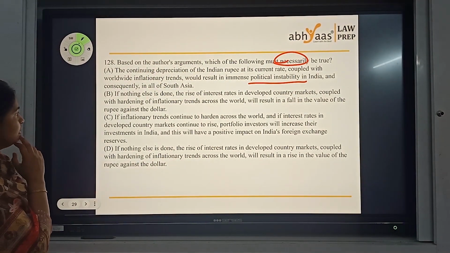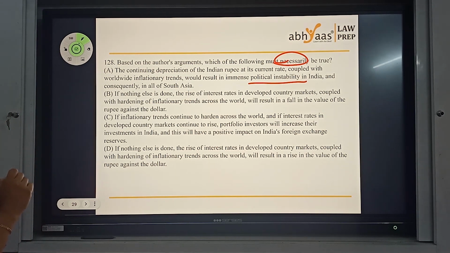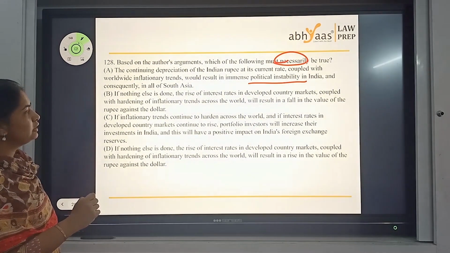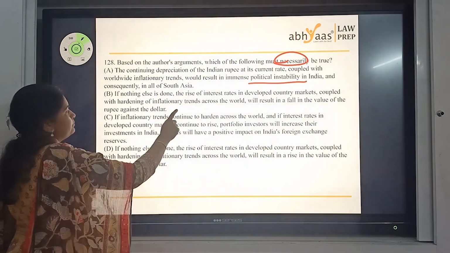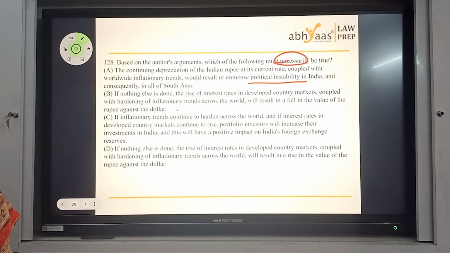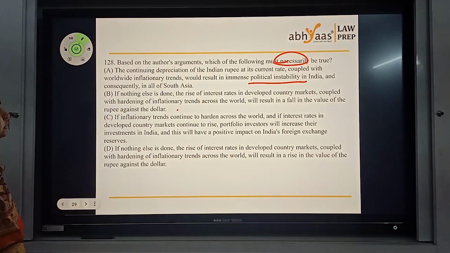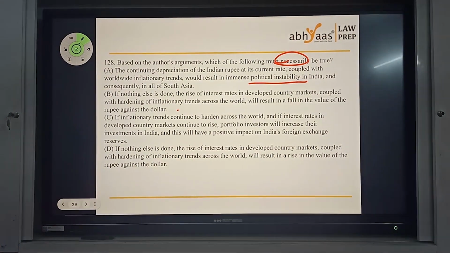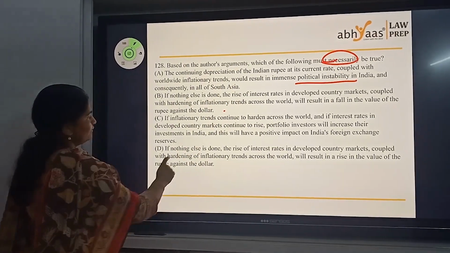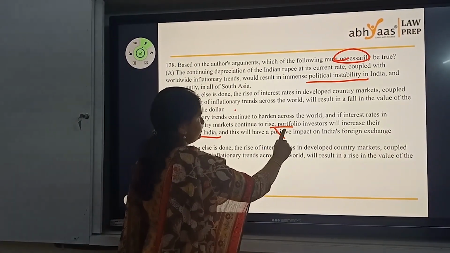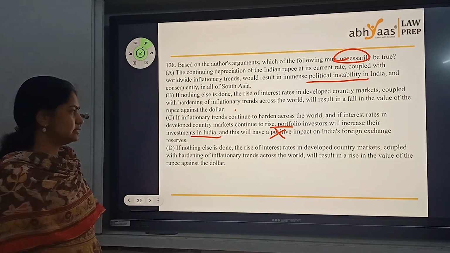Let's see that. If nothing else is done, the rise of interest rates in developed countries, coupled with hardening of inflationary trends across the world, will result in a fall in the value of rupee against dollar. Maybe. This is my answer. Let's see other options. If inflationary trends continue to harden across the world, and if interest rates in developed countries increase, they will increase investments in India. This is definitely opposite as far as the paragraph is concerned.